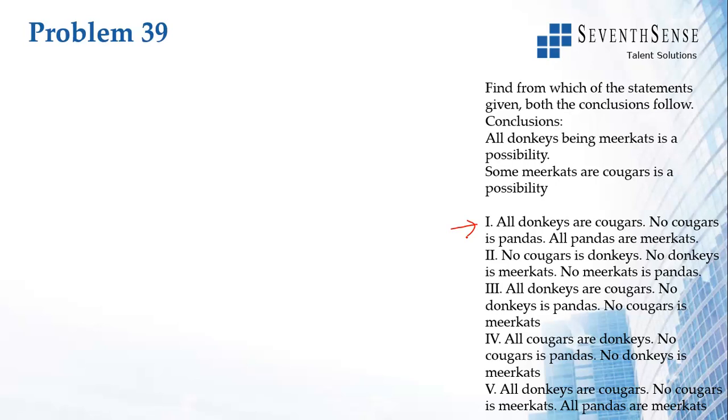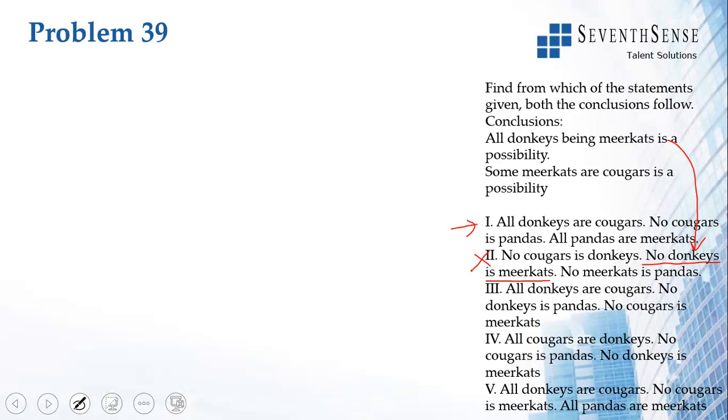No cougar is a donkey and no donkey is a meerkat. Look at this statement. No donkey is a meerkat. It is given in this statement. If no donkey is a meerkat, how can this conclusion come from this set of statements? See, if no donkey is meerkat is given, all donkeys being meerkats is not possible. So I will cancel this option just by reading. Let us look at the third option.